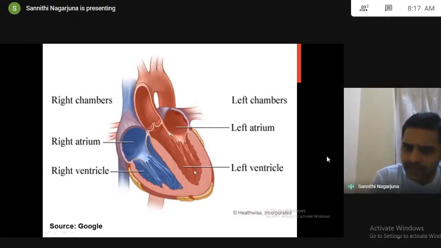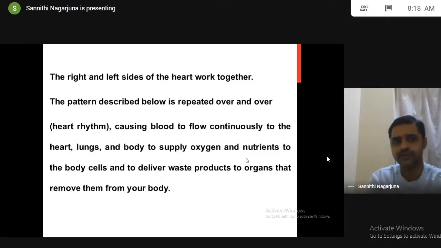Next, the impulse also moves from the atria to the AV node, bundle of His, and Purkinje fibers to the ventricles. When the impulse conducts to the ventricles, they undergo contraction, and the pressure in the ventricles will increase. First these valves get closed to avoid backflow of blood. Then the pulmonary valve opens, and blood enters the lungs. The aortic valve opens, and blood enters the aorta. Likewise, impulse generation, conduction, and blood flow take place simultaneously within 0.8 seconds. This entire process is called the cardiac cycle.